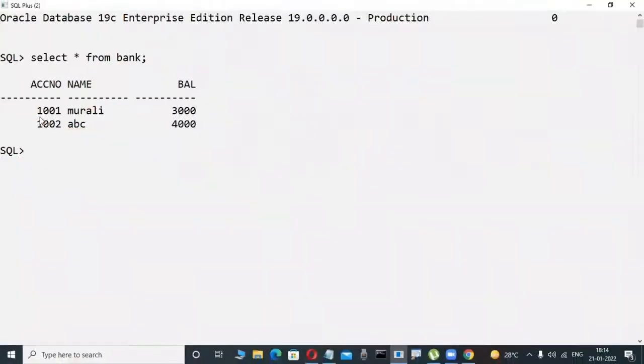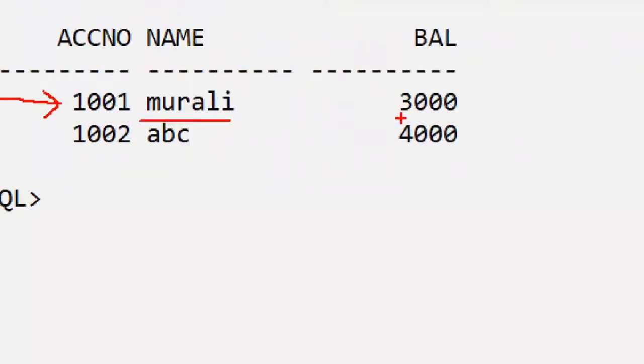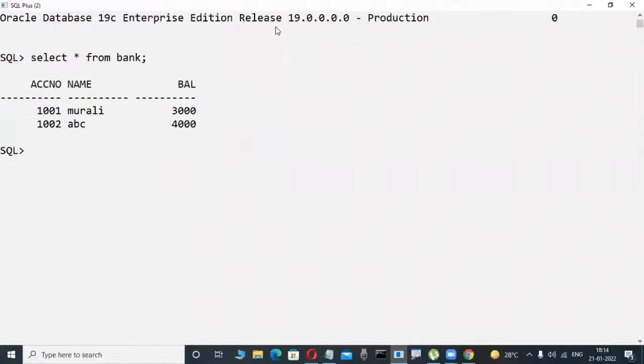Suppose in this data, observe for one minute: 1001 is an account number. My name is Murali, I'm the account holder. My balance is 3000, for example.